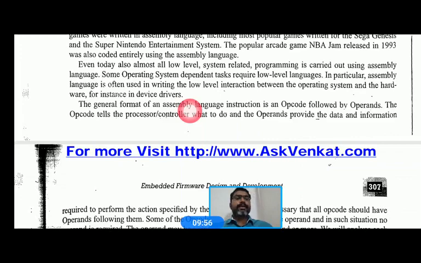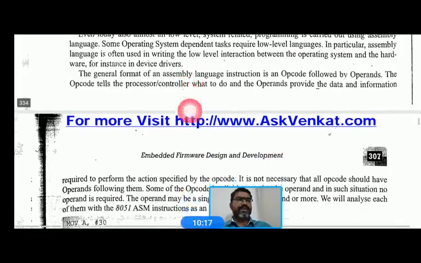Most designers today use embedded C, which is a high level language, or Python, Linux also, to design firmware. Those high level languages we use to design firmware.